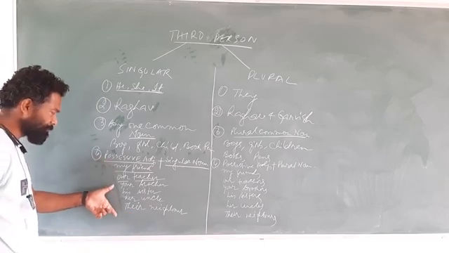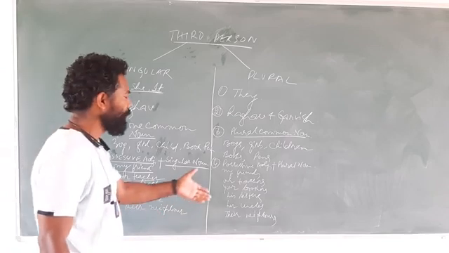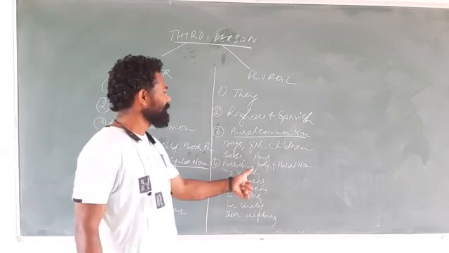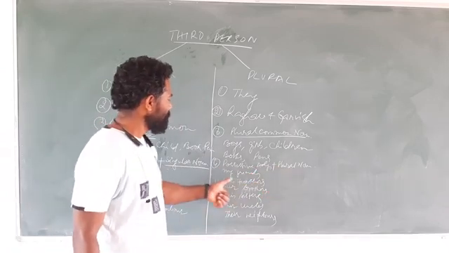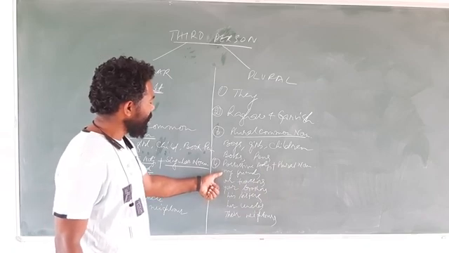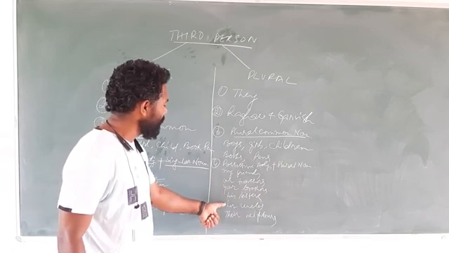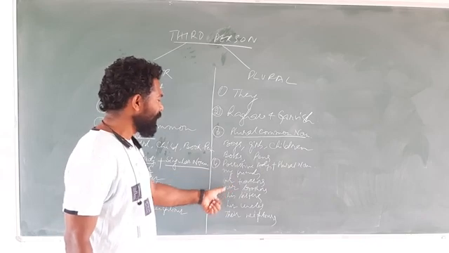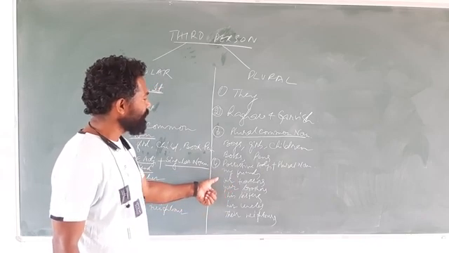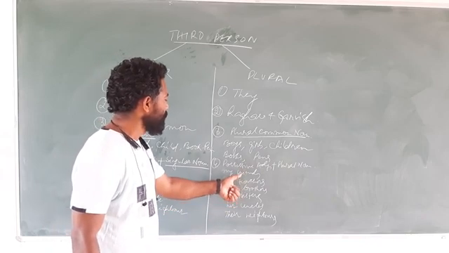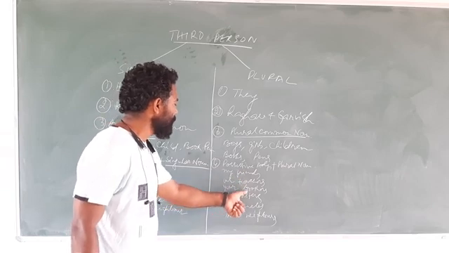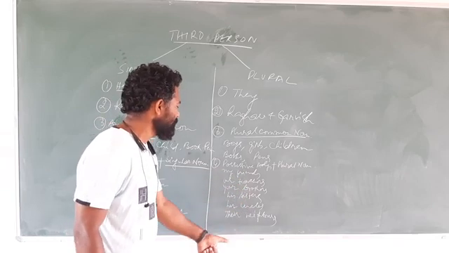So these become third person singular number. Its counterpart is possessive adjective plus plural noun. The possessive adjective is my, our, your, his, her, their. But here after the possessive adjective or determiner there would come a plural noun, that is friends, teachers, brothers, sisters, uncles, neighbors.